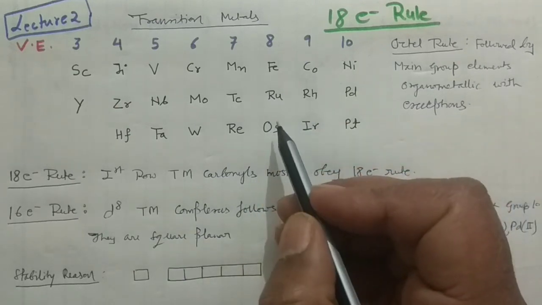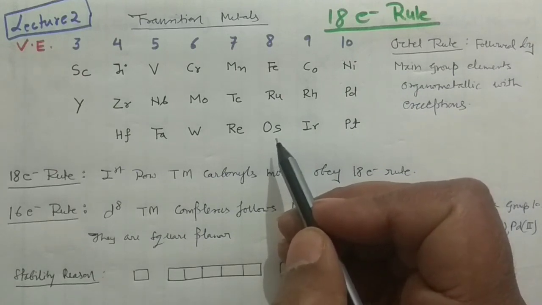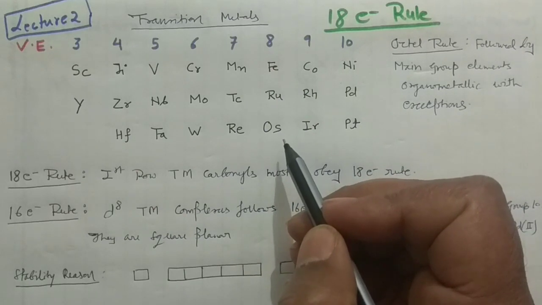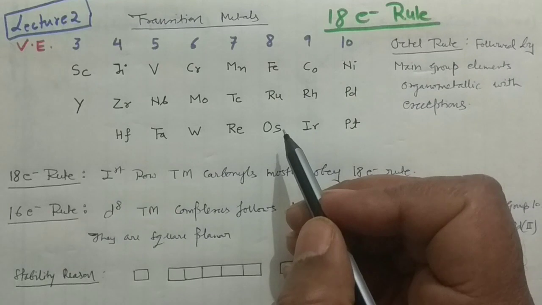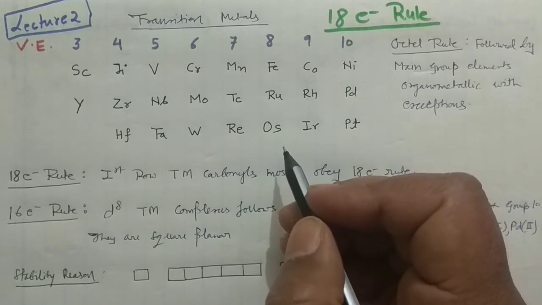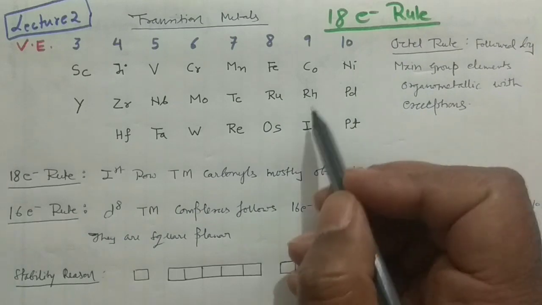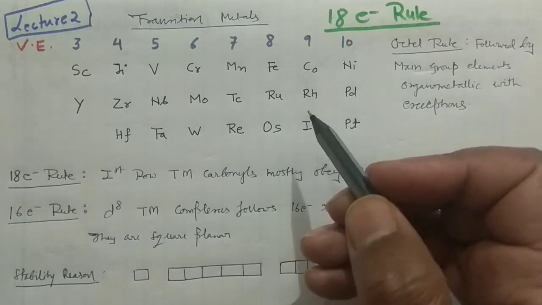You can see the first, second, and third transition metal series: the 3d, 4d, and 5d series. You have to learn this by heart. If you don't learn these things, you will definitely lose marks. It doesn't matter whether you know how to solve the question; without actually learning or mugging these things, you will not be able to solve the problems, okay guys.